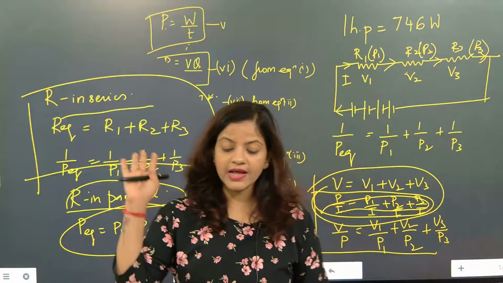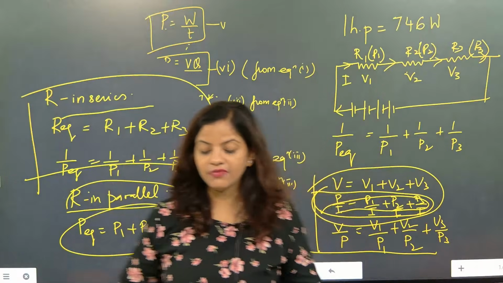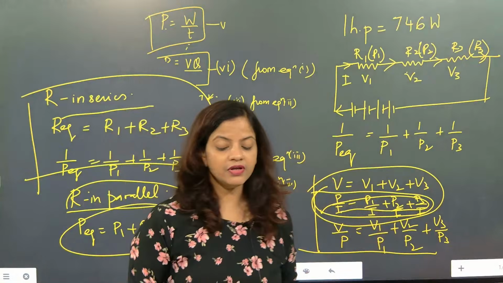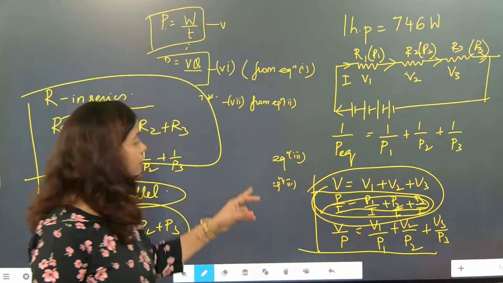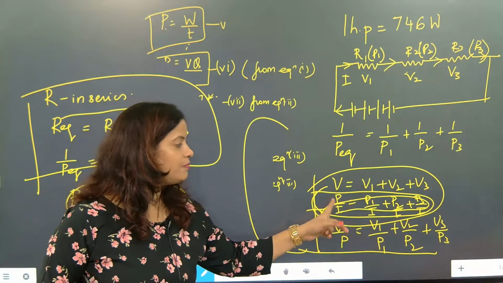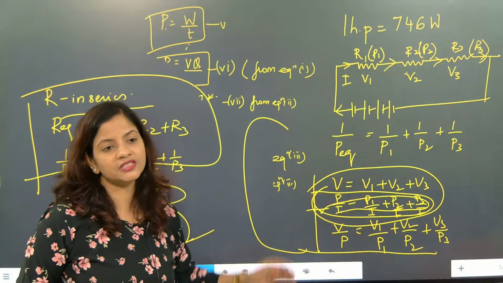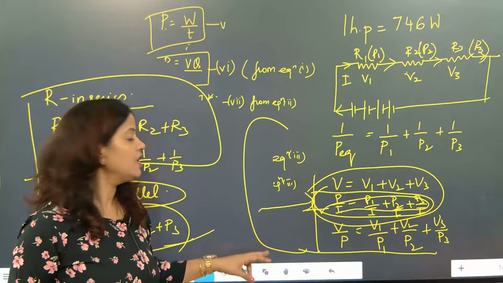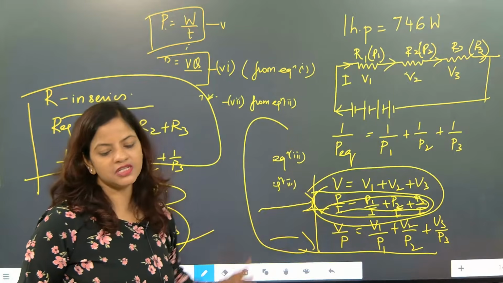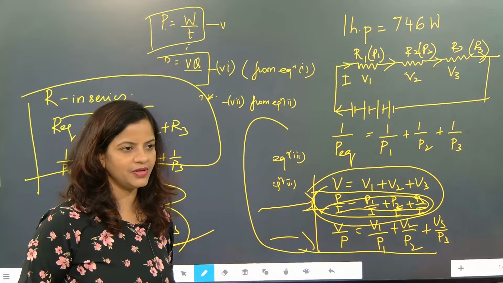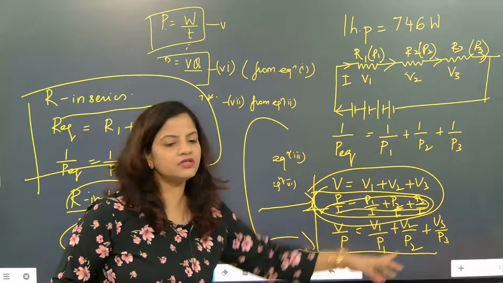Now electrical energy we are going to understand. Power, the entire scenario we have discussed, 9 formulas we have done. Then for power we understood that if we do it like this, is it going to create a problem? Yes, it is creating a problem. P is equal to P1 plus P2 plus P3 is coming, but connectivity has to be there. And this is not giving the correct answer. Here also V1 plus V2 plus V3 is coming. Then total potential is equal to total power of the circuit. But this is not separating us.